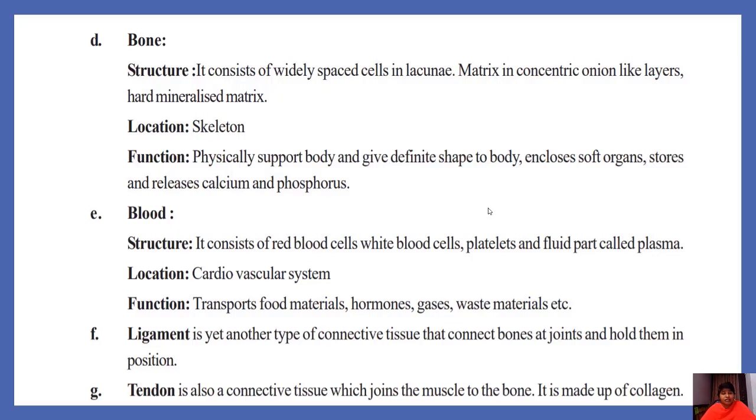Ligament is another type of connective tissue that connects bones at joints and holds them in position. That means it connects bones at joints. Tendon is also a connective tissue which joins muscle to the bone. Tendon joins the muscle to the bone. It is made up of collagen protein.